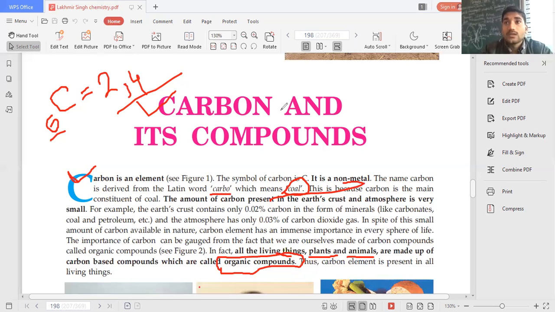But once a scientist named Frederick Wöhler was heating ammonium cyanate, which is a well-known inorganic compound, and accidentally he formed urea, which is a well-known organic compound, right? So one organic compound was formed in the laboratory. Then scientists came to know, oh, if one is formed, then others can also be formed, and we started trying for the formation of these compounds. And today every day more than 5 to 10,000 new organic compounds are synthesized.